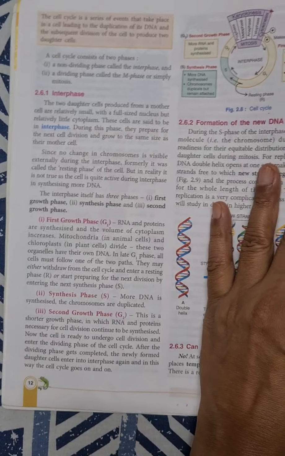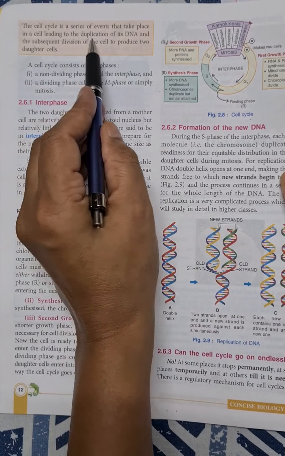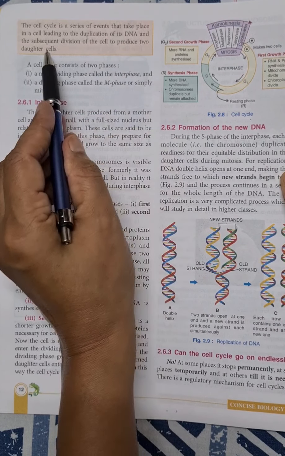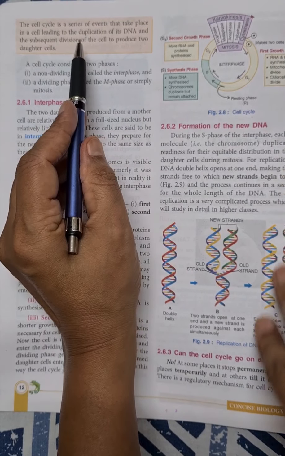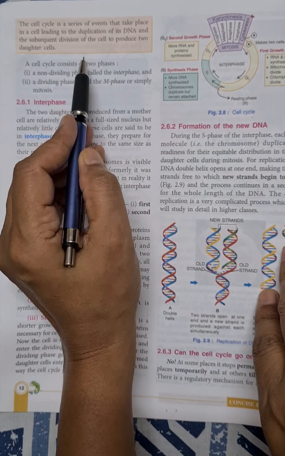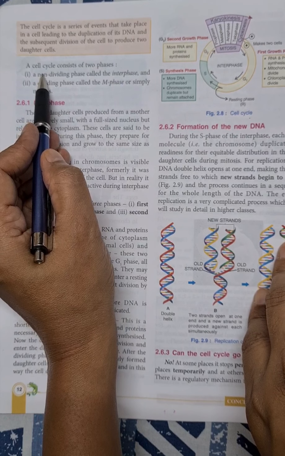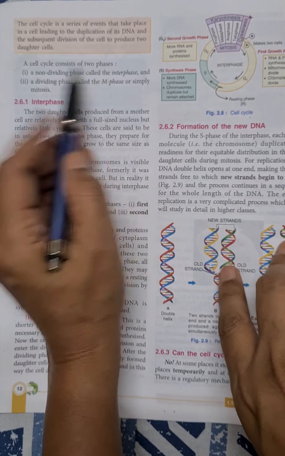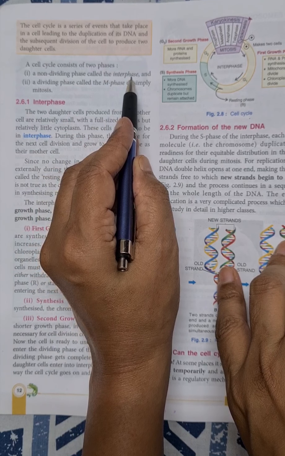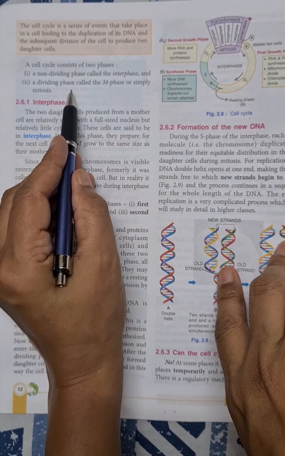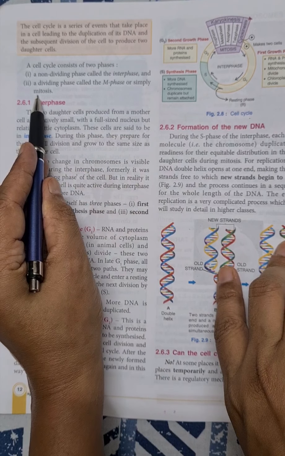So the cell cycle is a series of events that take place in a cell leading to the duplication of its DNA and the subsequent division of the cell to produce two daughter cells. All these changes take place in a series of events, and that is called the cell cycle. Now the cell cycle consists of two phases. The first phase is a non-dividing phase, or we call it interphase, and the second is a dividing phase of the cell cycle. We call it M phase or simply mitosis.